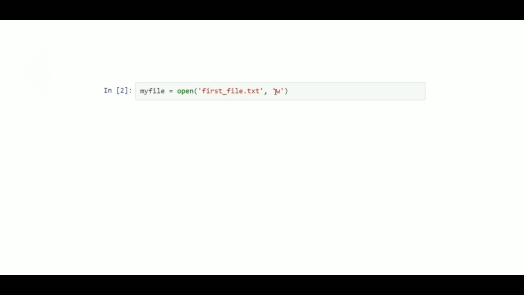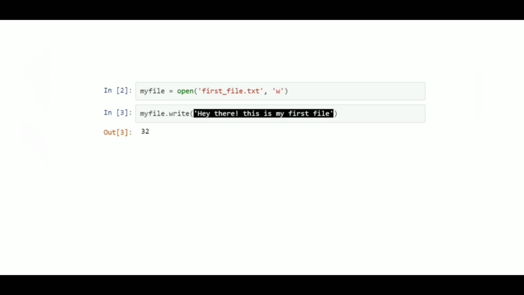So for this we will use our write method, and here we have myfile. Myfile is pointing, and then myfile.write and our string that is to be written inside the file. So it returned the number of characters put inside the file. What is the file? firstfile.txt. If we check the length of the string, we will get 32.